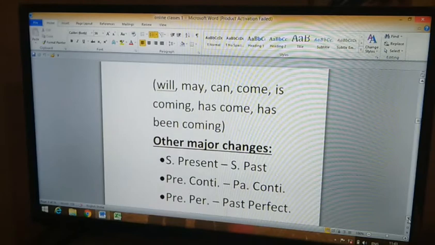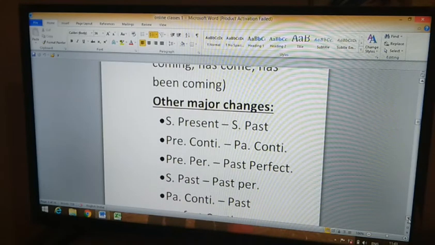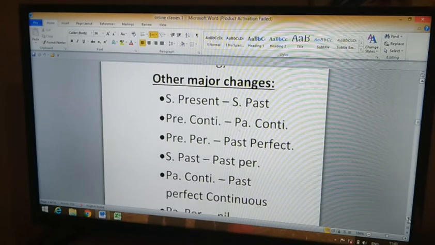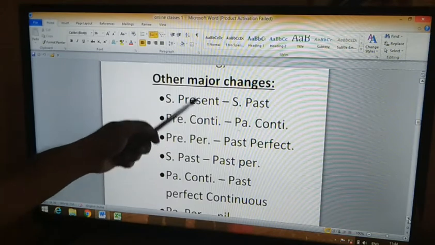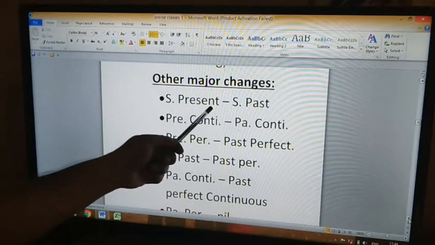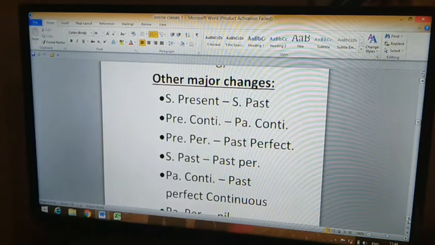Now we will see other major changes with regard to the tense of the verb in the reported speech. If the verb in the reported speech is simple present, in indirect speech that verb becomes simple past.